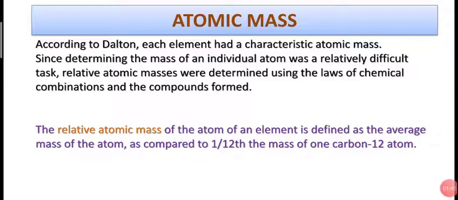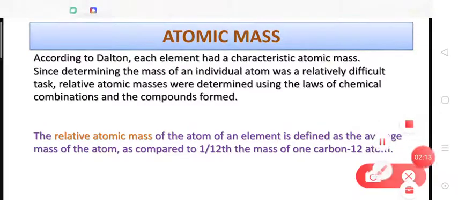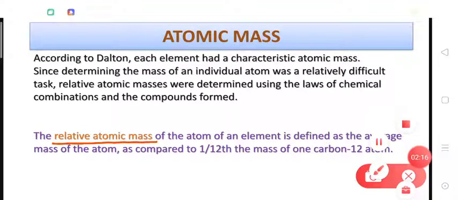This was actually impossible. So relative atomic masses were determined by comparing the masses of atoms of different elements by using certain chemical reactions and by using the laws of chemical combinations. So today when we are talking about atomic mass, or whenever we tell the atomic mass of a particular element, we are actually telling the relative atomic mass of that particular element. So what is relative atomic mass? The mass which is actually determined by comparing the masses of atoms of different elements.